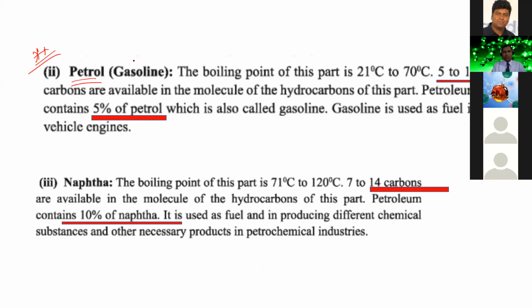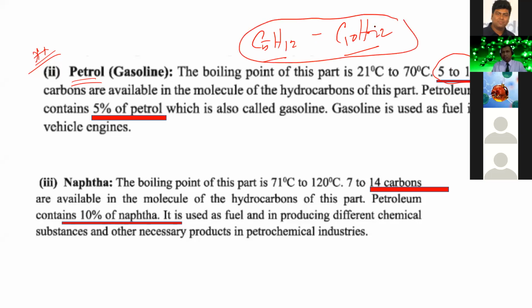Petrol and gasoline, both of them are the same. Petrol or gasoline is nothing but a mixture of some hydrocarbons whose composition is C5 to C10. C5 means C5H12, pentane, and C10 means C10H22, decane. So pentane, hexane, heptane, octane, nonane, decane, these hydrocarbons are present in petrol.